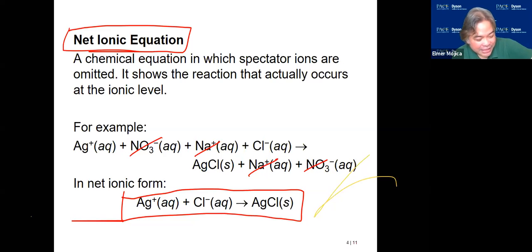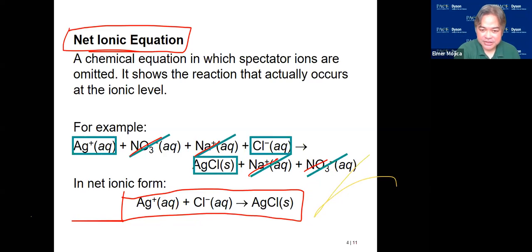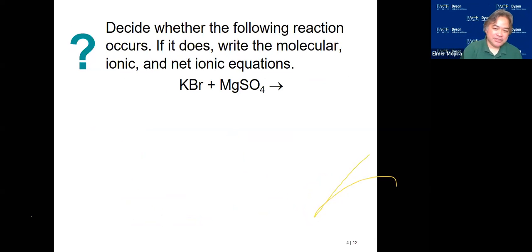Now the question, can you do the same thing that we did with the reaction of silver nitrate with sodium chloride, in the form of the complete equation, molecular equation, then the total ionic equation, and then the net ionic equation? So let's try to do this. Will there be a reaction for this? Try to predict what will be the product.